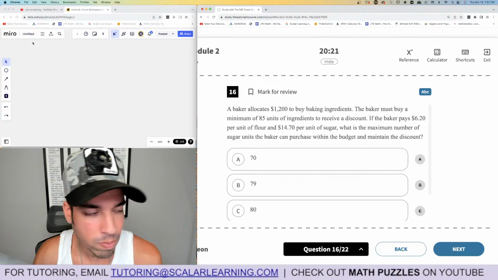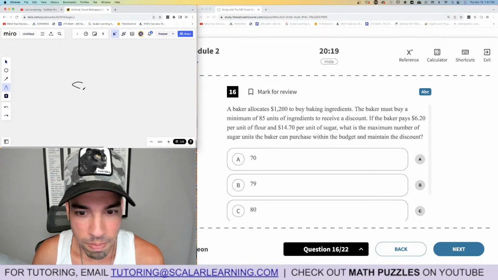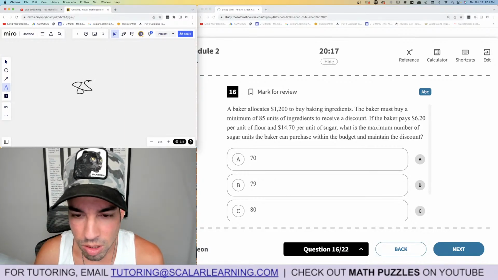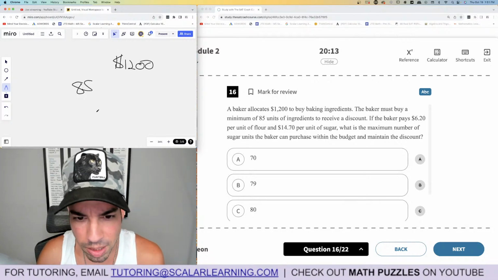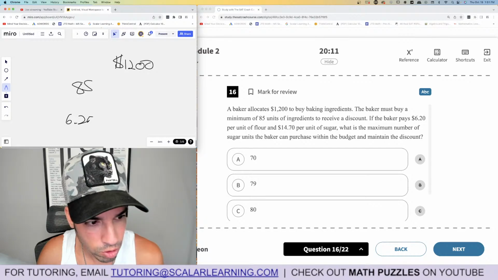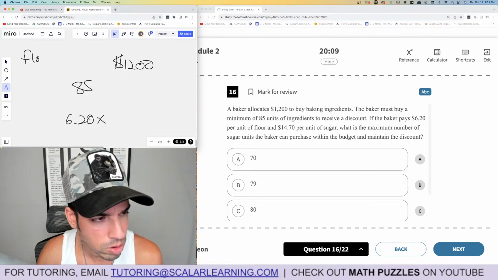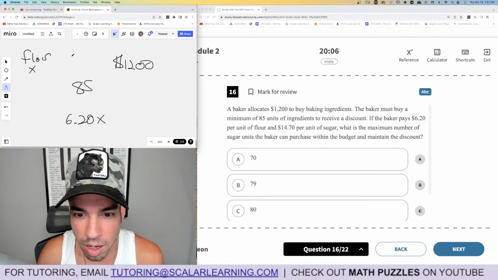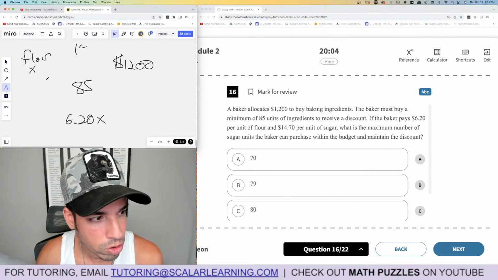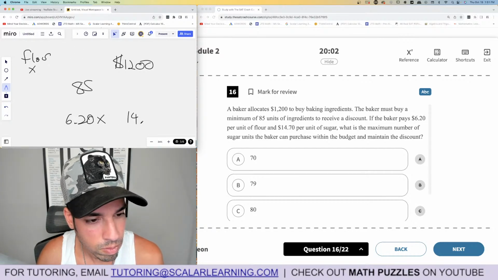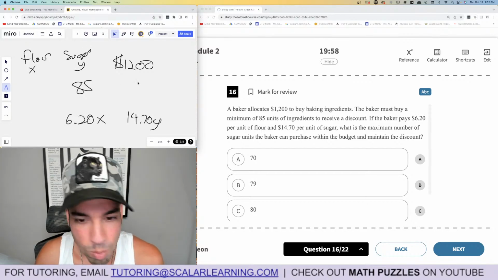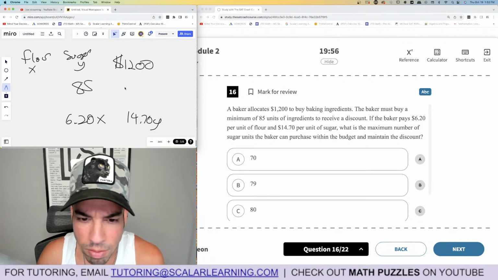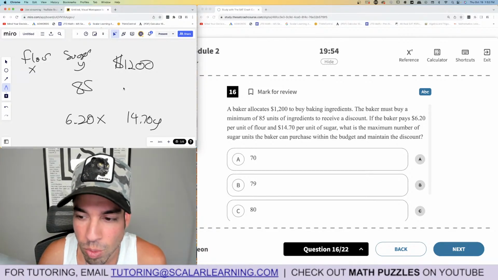16. A baker allocates $1,200 to buying ingredients. The baker must buy a minimum of 85 units of ingredient to receive a discount. And you've got $1,200. The baker pays $6.20 per unit of flour, let's say flour is X, and $14.70 for sugar. What is the maximum number of sugar units the baker can purchase within the budget?